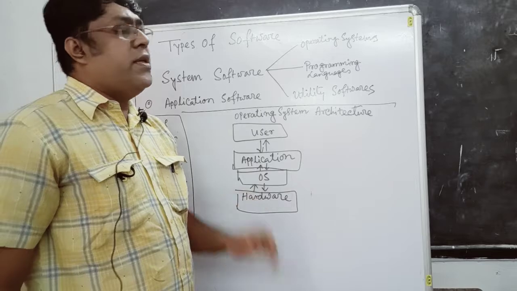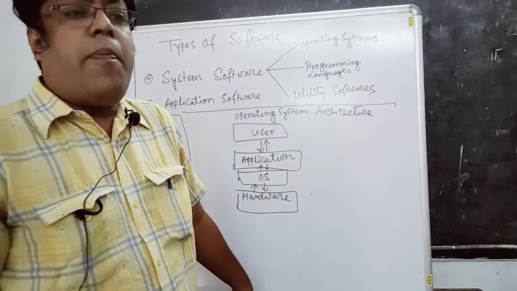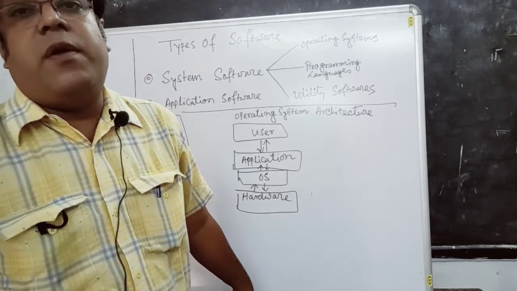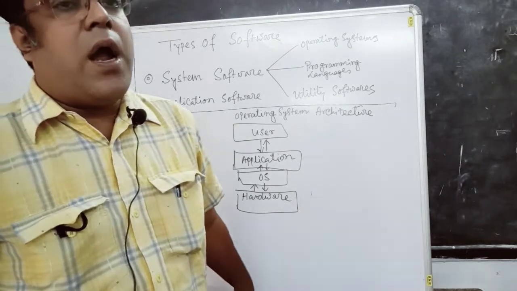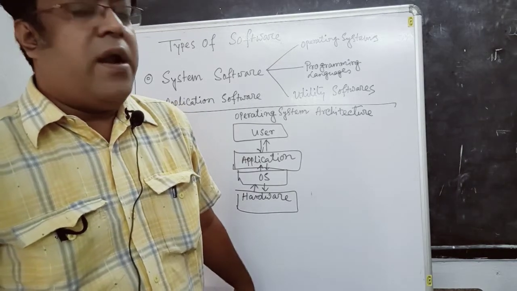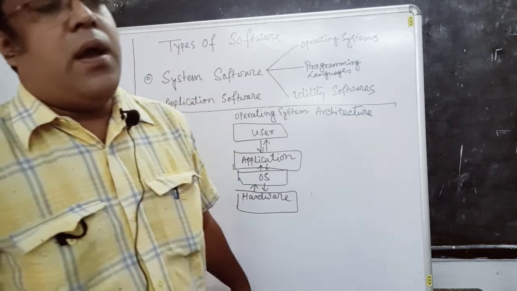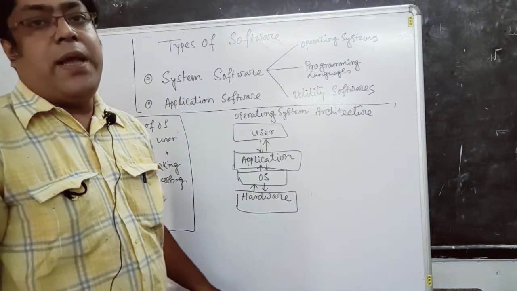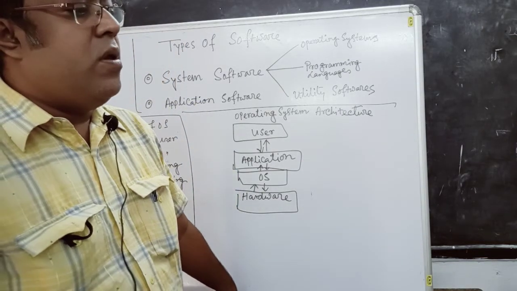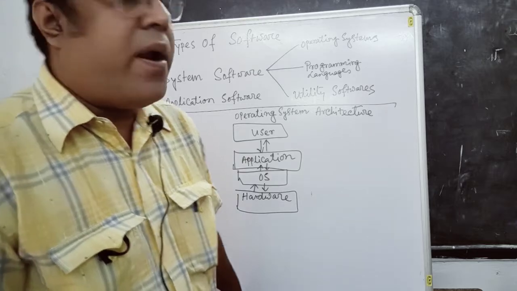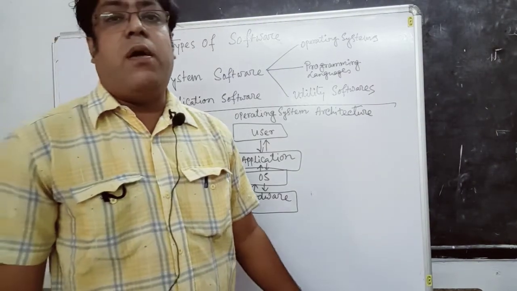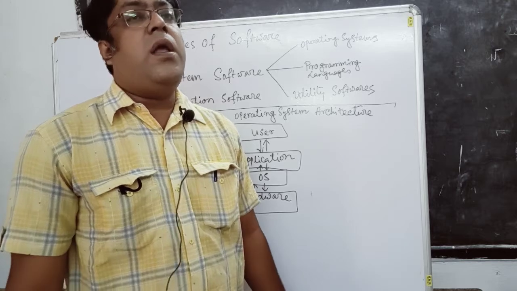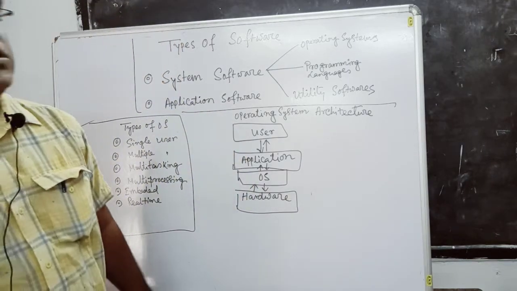So what is an operating system? The operating system is the matrix of the computer. Means all the hardware peripherals attached to our computer are controlled by the operating system. Several types of operating systems are found in our computer world. The earlier operating system is DOS.